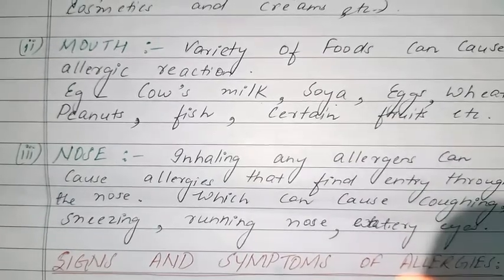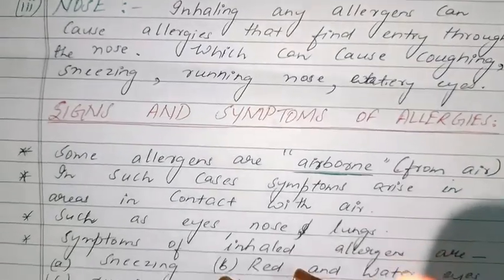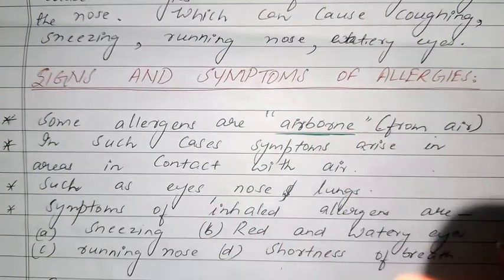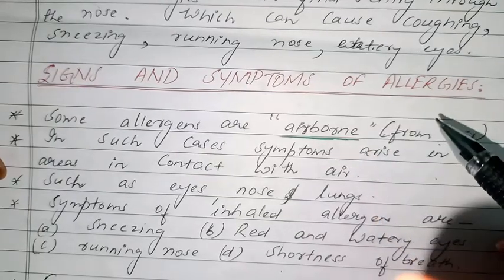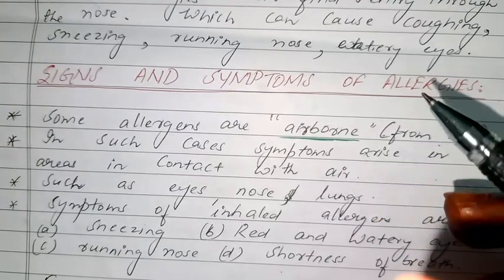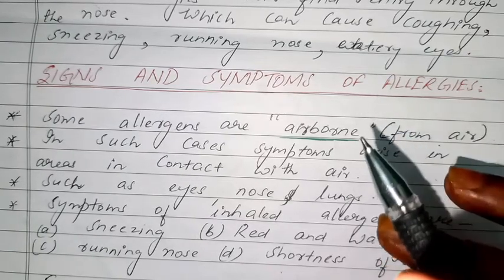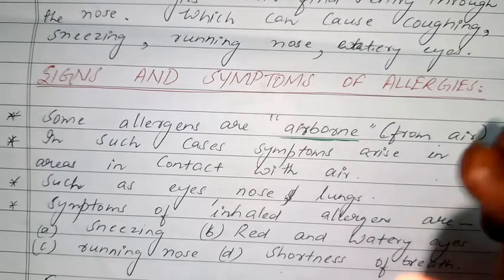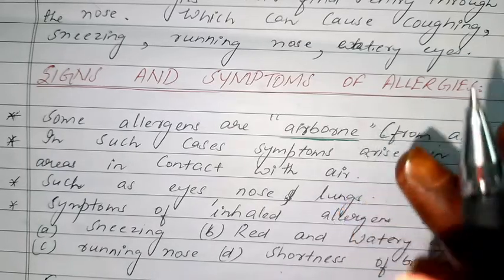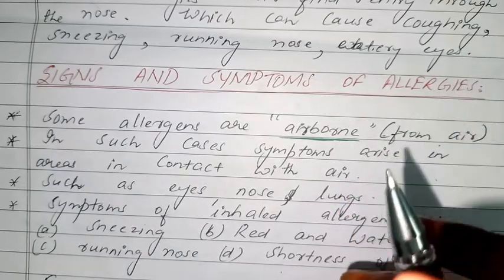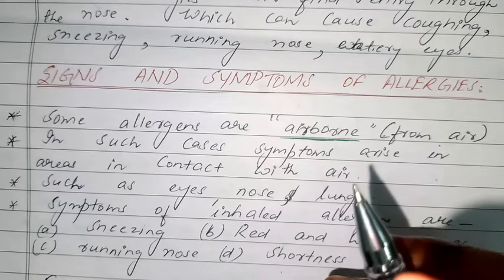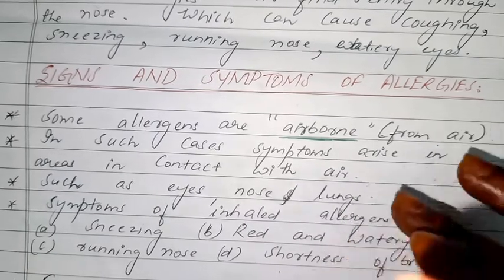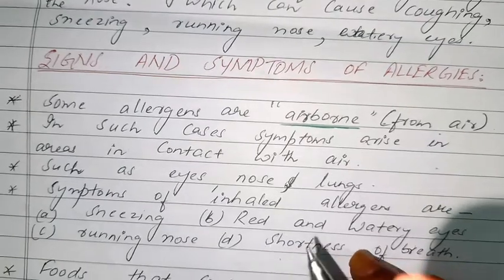Now we will see what are the signs and symptoms of allergies. Some allergens are airborne. What does airborne mean? From air. Some allergens are in the air. Now, what are the allergens in the air? The best example is pollen. Many people are allergic to pollen, and anybody who develops allergy from pollen will start sneezing and coughing. I will discuss more about pollen allergies later on.